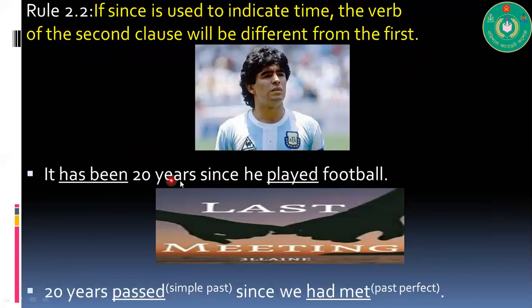So as we talked earlier, if since is used to express time, then we will have a different form of tense. It has been 20 years since he played football. So present tense, past tense. 20 years passed since we had met. Past tense, past perfect tense. So that's the rule.